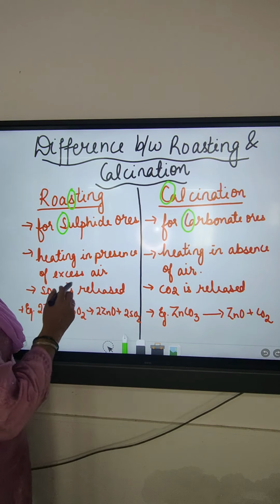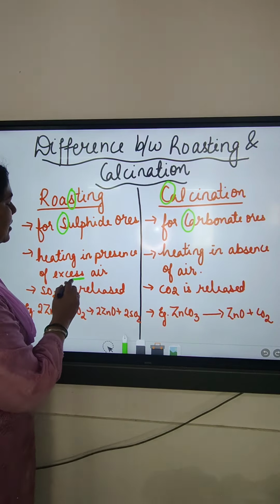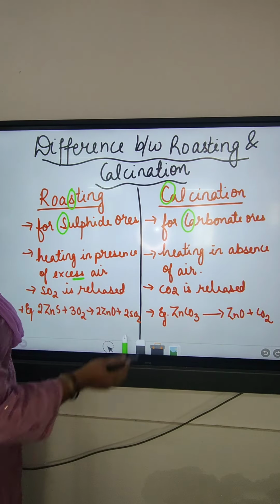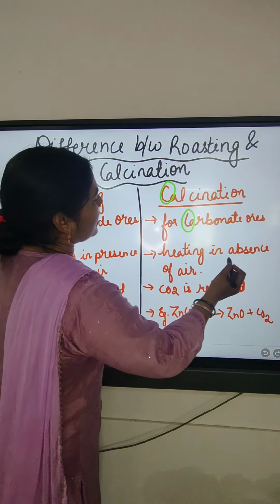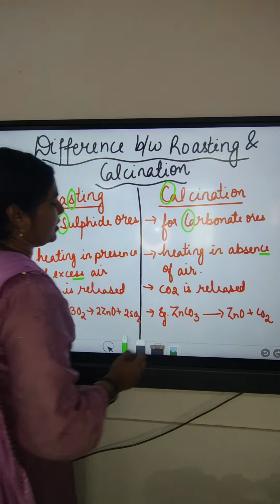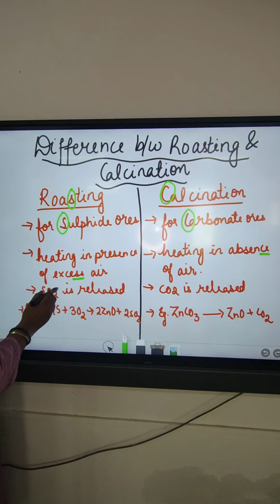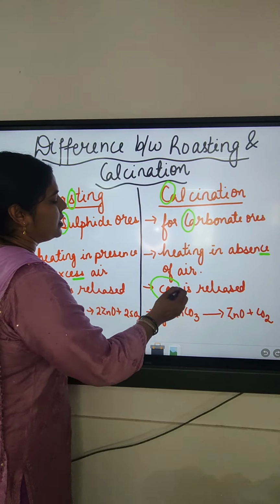Then in roasting, heating is done in the presence of excess air. So S, S, S, and in case of calcination, heating is done in absence of air. Also, in roasting, sulfur dioxide is released, whereas in calcination, CO2 is released.